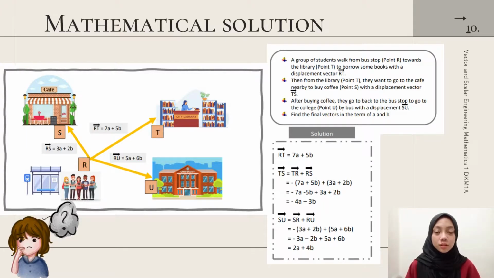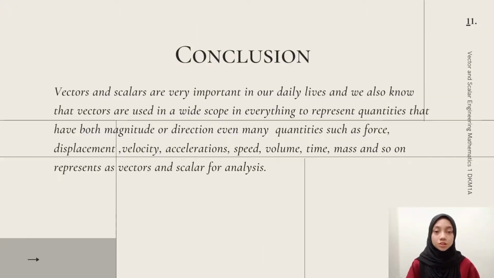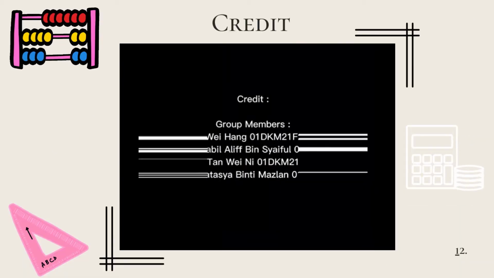This is the example of mathematical solution for vector and scalar. So, the conclusion is, vectors and scalars are very important in our daily life. And we also know that vectors are used in a wide scope in everything to represent quantities that have both magnitude and direction, and many quantities, such as force, displacement, velocity, acceleration, speed, volume, time, mass, and so on, are presented as vectors and scalars for analysis.